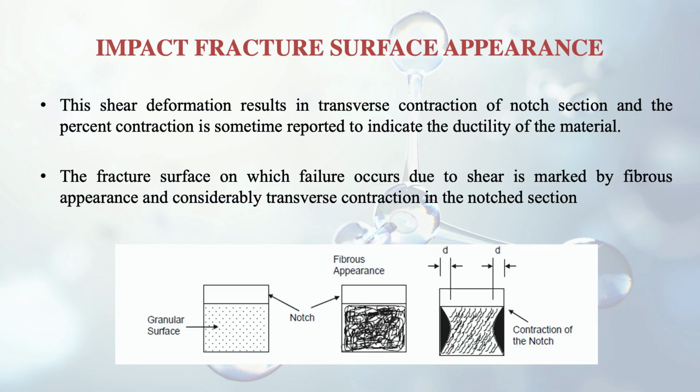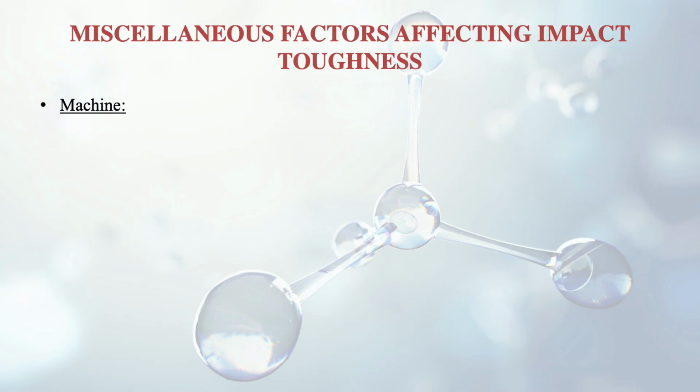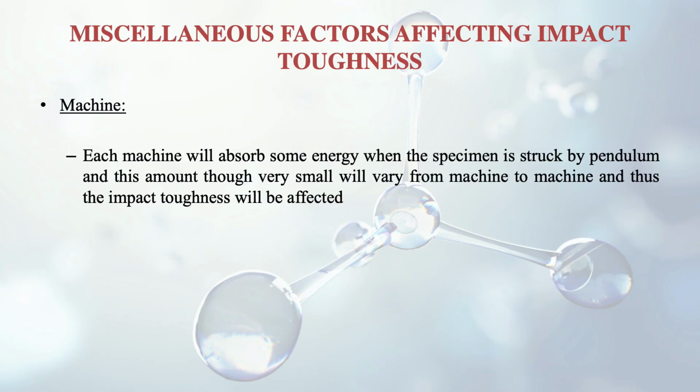And finally, what will happen? This notch will become bigger, and it is given by the dimension D when it has completely reached the fracture part. So there are certain other factors also, in addition to the temperature effects and the strain rate effect. There are miscellaneous factors which impact the toughness. The first one is the machine itself, the Charpy and the Izod machine. Each machine will absorb some energy when the specimen is struck by the pendulum, and this amount, though very small, will vary from machine to machine, and thus the impact toughness will be affected.